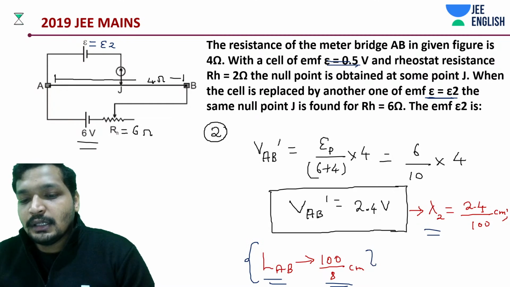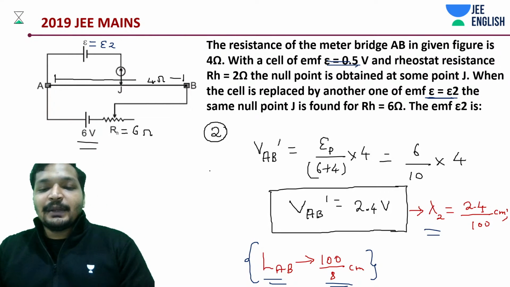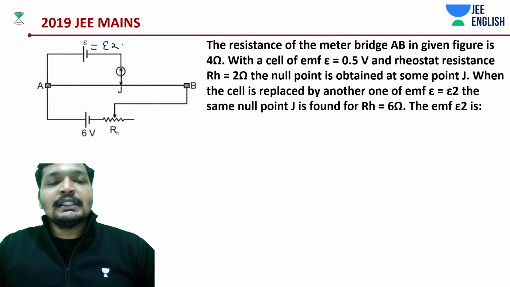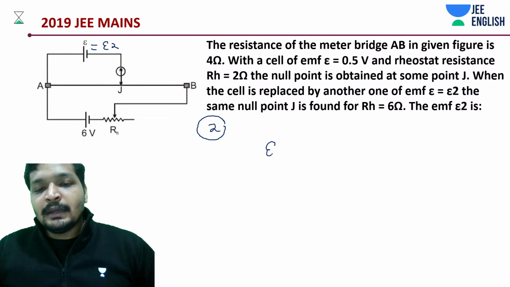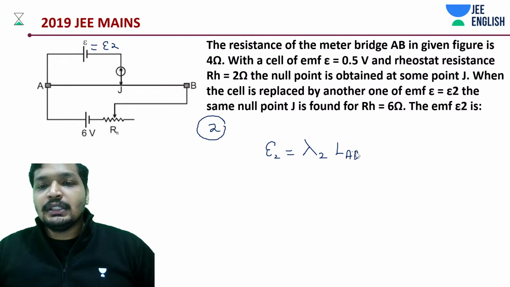That's it. Just multiply that lambda 2 with LAB, you will get the answer. That's as simple as it is. I told you in the beginning, it's a very simple problem. So your EMF 2 is the basic concept of electrical measuring instrument, right? Into that of same length of AJ.